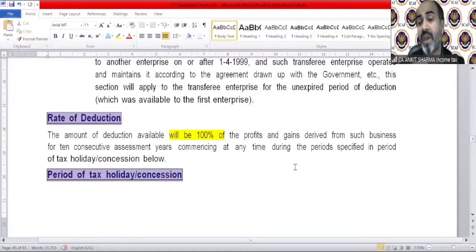And it is not for 1 year, it will be for 10 assessment years. If you are claiming it from this year, then this year and 9 more years, you can claim 100% profit as a deduction under this section. The amount of deduction available will be 100% of the profit and gains derived from such business for 10 consecutive assessment years commencing at any time during the period specified in the period of tax holidays as concession below.